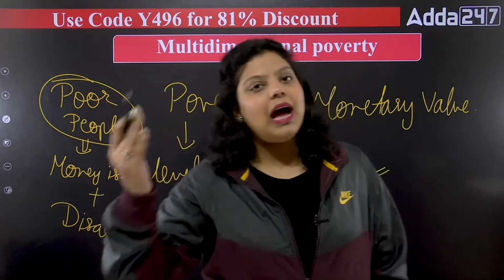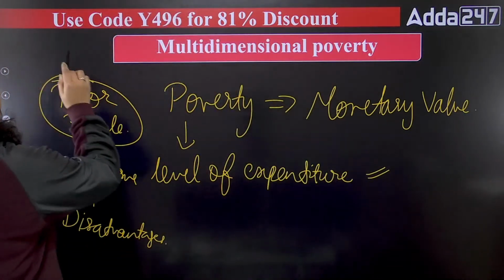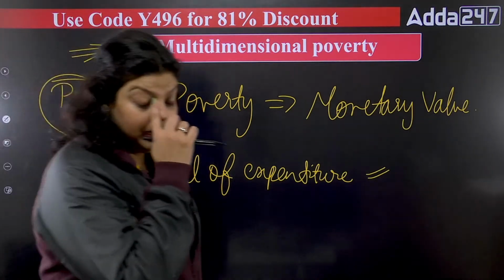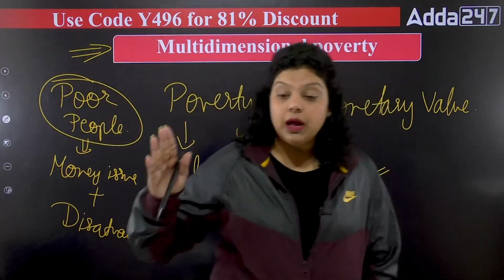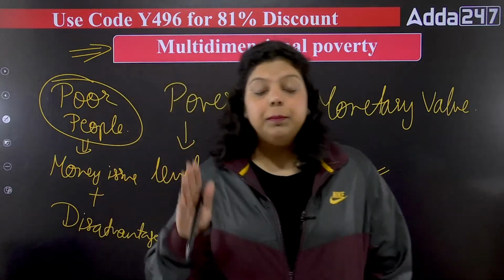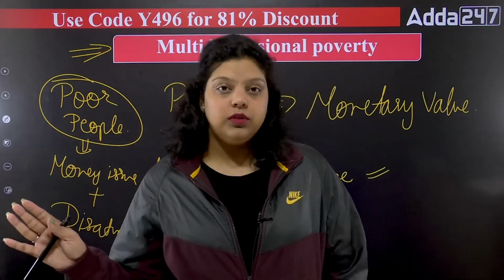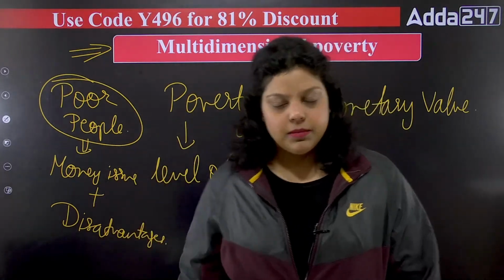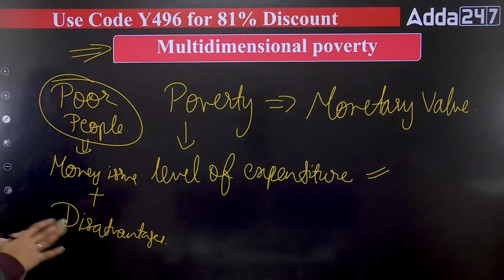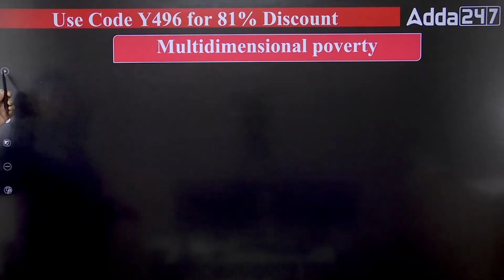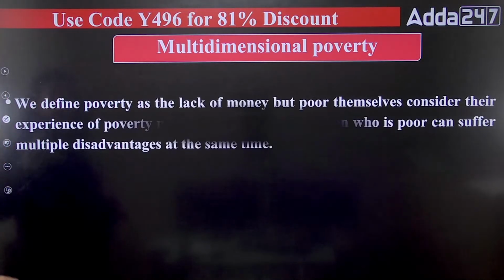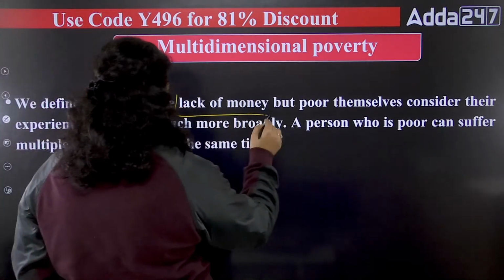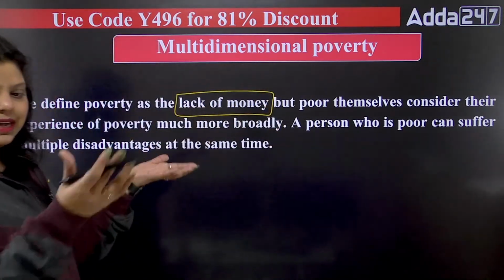And that "more than that" has been defined under multidimensional poverty. Multidimensional poverty defines that apart from money issues, people are facing a lot of types of disadvantages, and all those disadvantages are qualified under multidimensional poverty. So let's start by explaining multidimensional poverty. We define poverty as the lack of money. Obviously, the person who doesn't have money is poor.